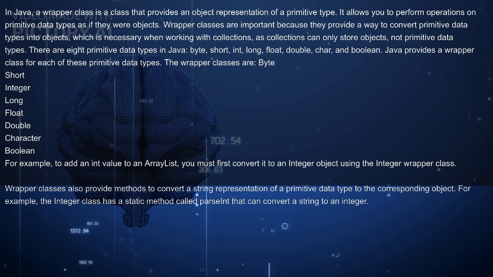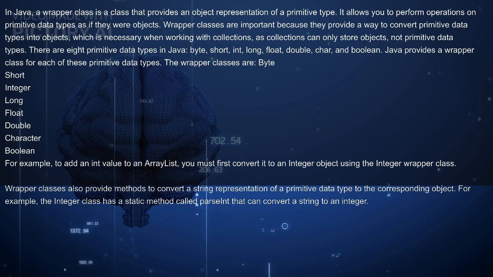There are 8 primitive data types in Java: byte, short, int, long, float, double, char, and boolean. Java provides a wrapper class for each of these primitive data types. The wrapper classes are Byte, Short, Integer, Long, Float, Double, Character, and Boolean. For example, to add an int value to an ArrayList, you must first convert it to an Integer object using the Integer wrapper class.